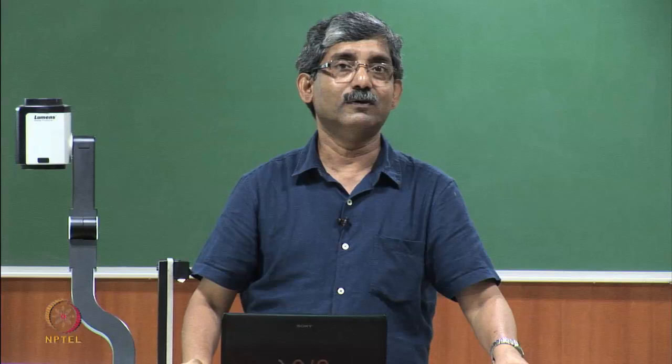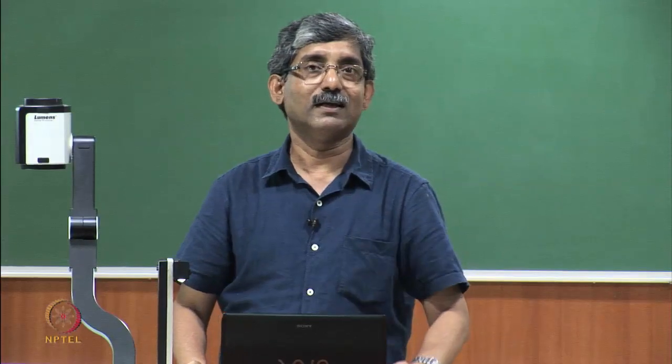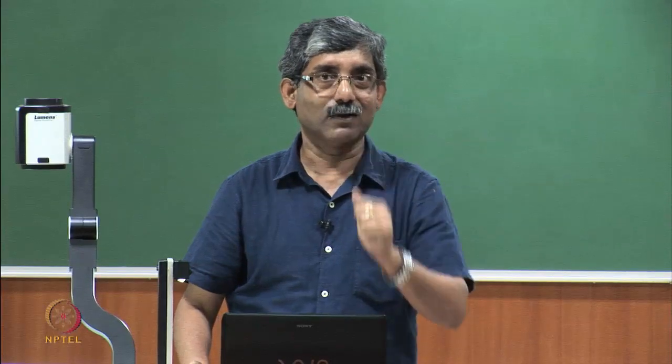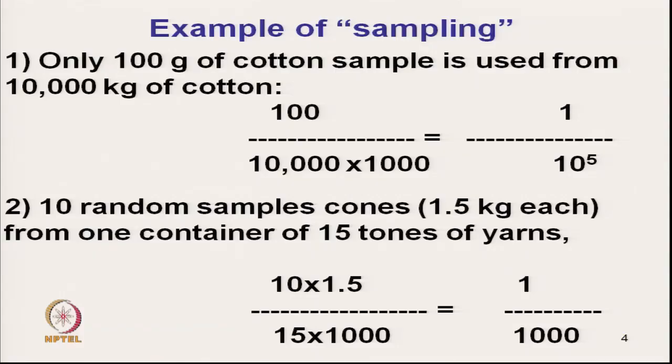So, sampling here is extremely important. Just one small quick example of sampling. Suppose I want to sample 100 gram of cotton from say 10 tons of cotton. So, what is the fraction you are trying to see?